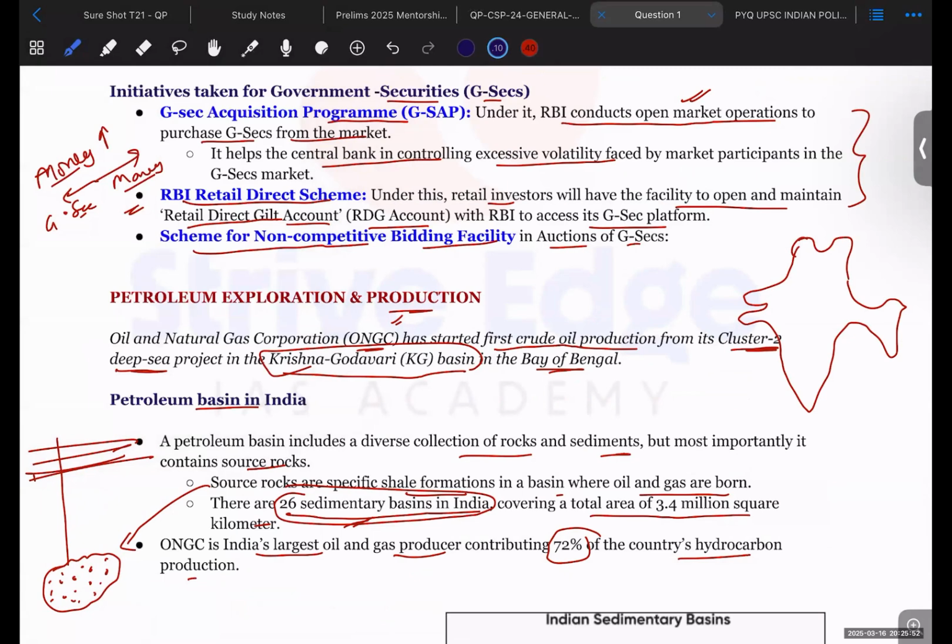One is the KG Basin. KG Basin is here, right? Krishna Godavari region. Another region is here, near Mumbai, so it is called Mumbai High.